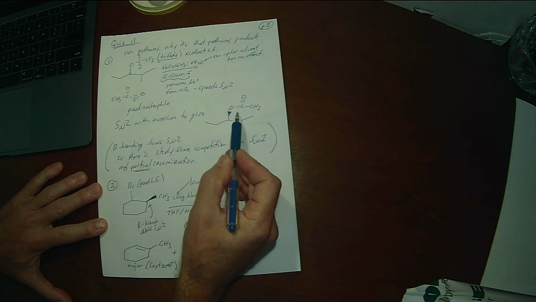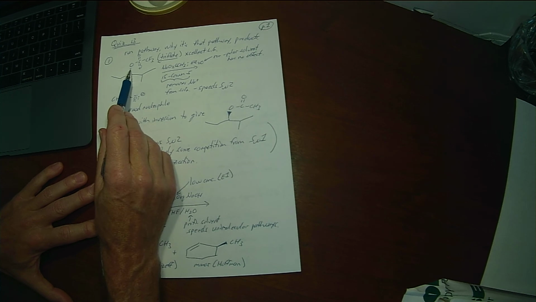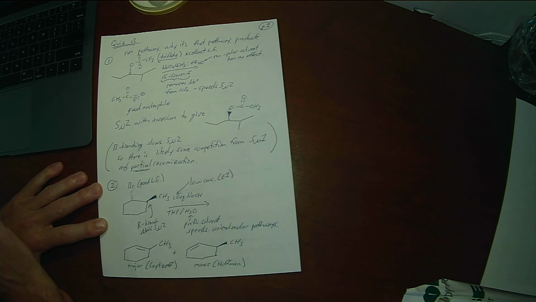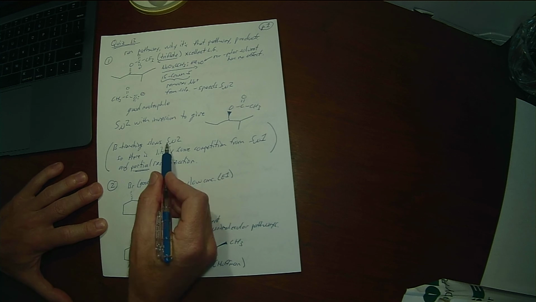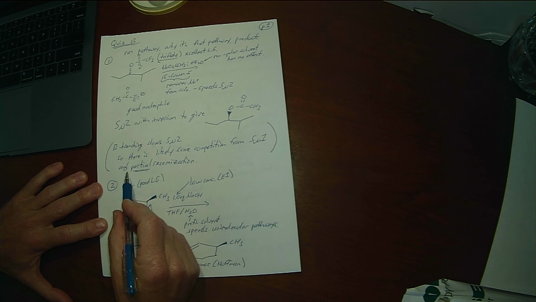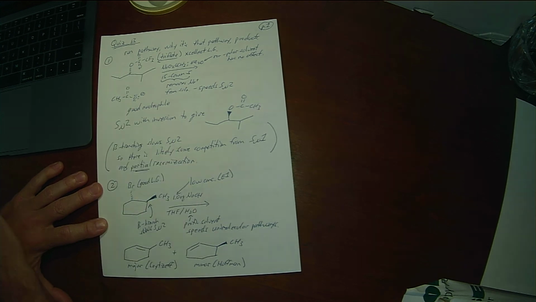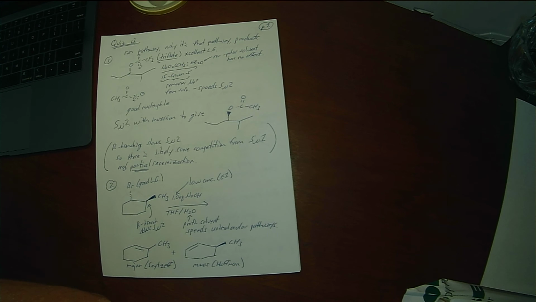The only product we're going to get is this one that flips, with the leaving group leaving from the back and the nucleophile coming from the top. There probably will be some racemization from SN1 because of that beta branching. So if you showed partial racemization and showed the other product with the acetate back as a competing product, that would be a reasonable conclusion in this case. But without the beta branching, it would be exclusively SN2.